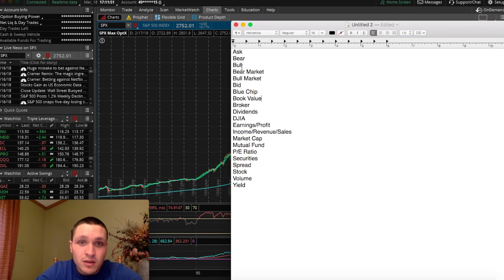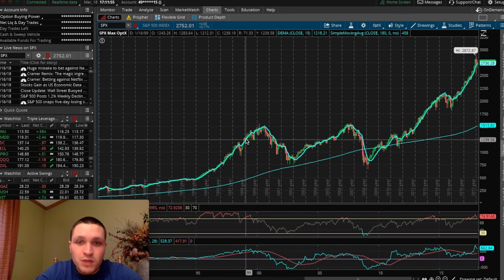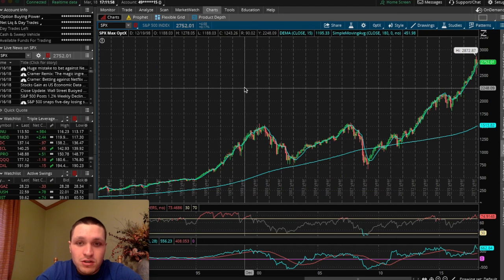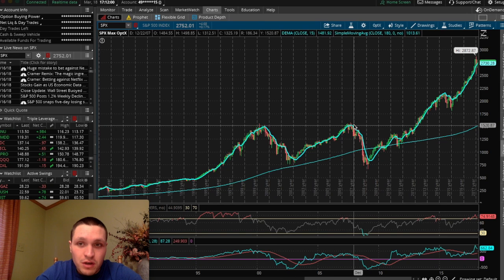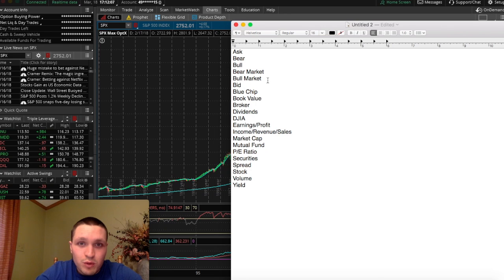Now, opposite, a bull. If you ever hear someone say the stock is bullish right now, it just means it's rising. Bearish, it's falling. Bullish is it's going up. So right now we are in a bullish market. So bear market, bull market, same thing.